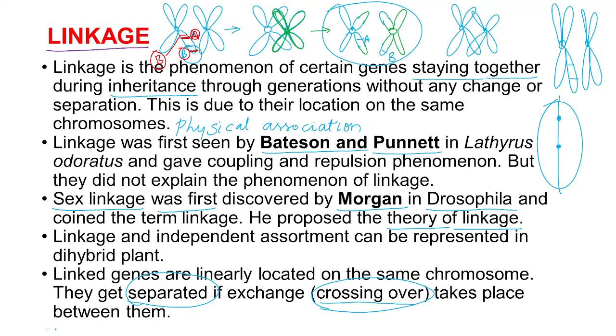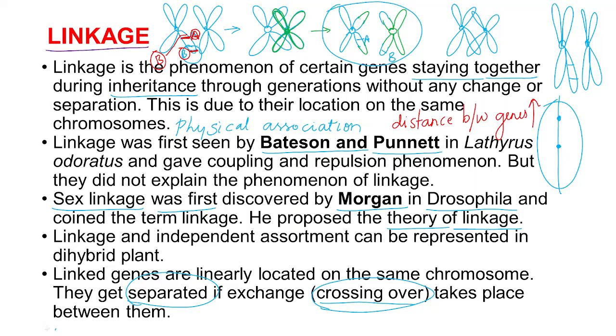Is that clear? If the distance between genes is more, then what will happen? Recombination will be more. Recombination means the possibility of getting separated from each other will be more.